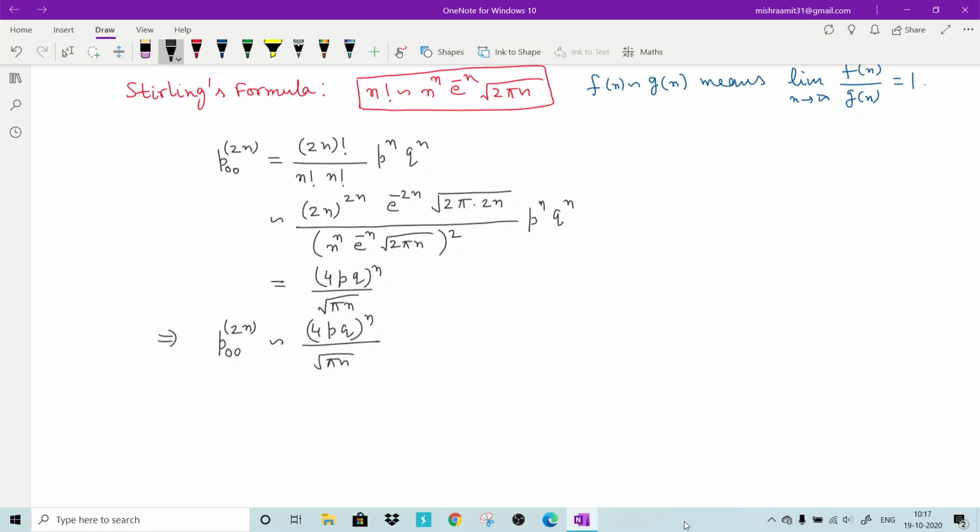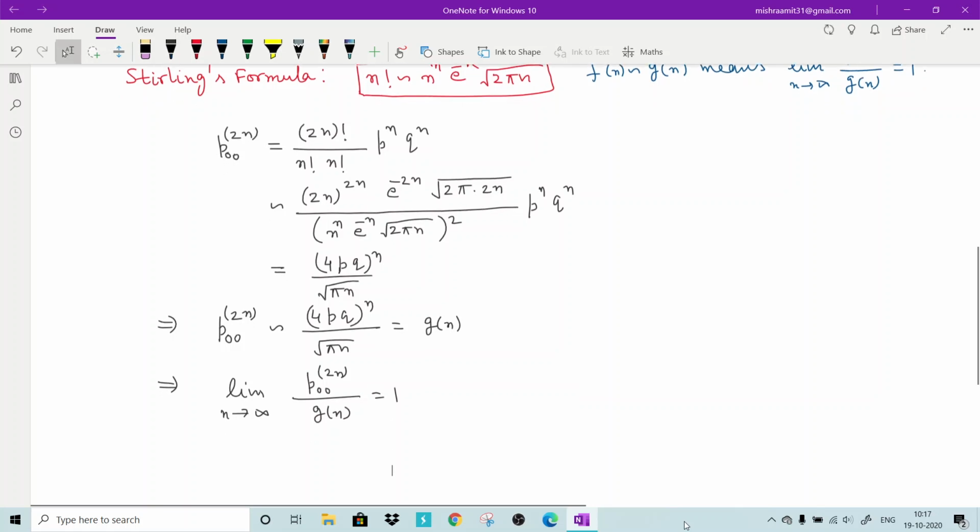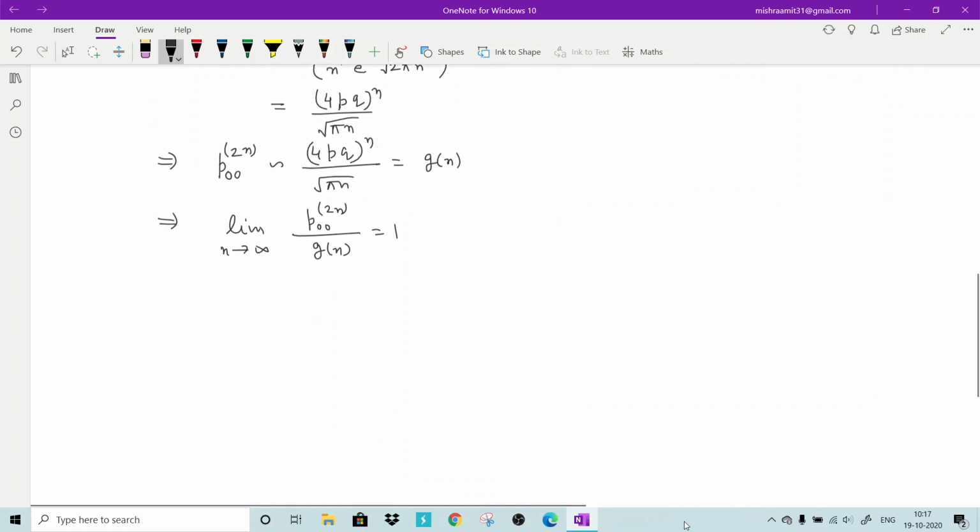So now the mathematical meaning is this: if fn and gn are related by this, that means the limit as n tends to infinity of fn divided by gn is 1. Here fn is P00 2n, and gn is the approximation, so the ratio should be 1. If you go to real analysis, what does it mean?